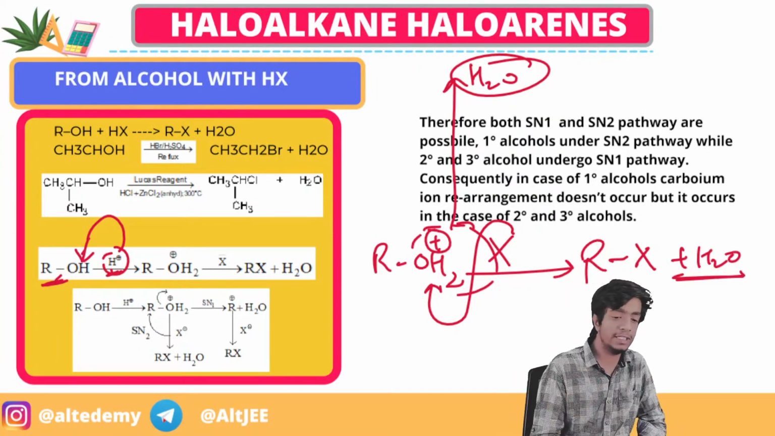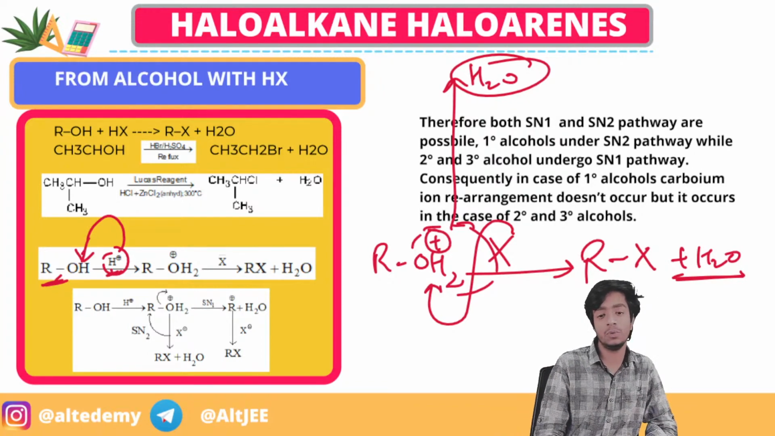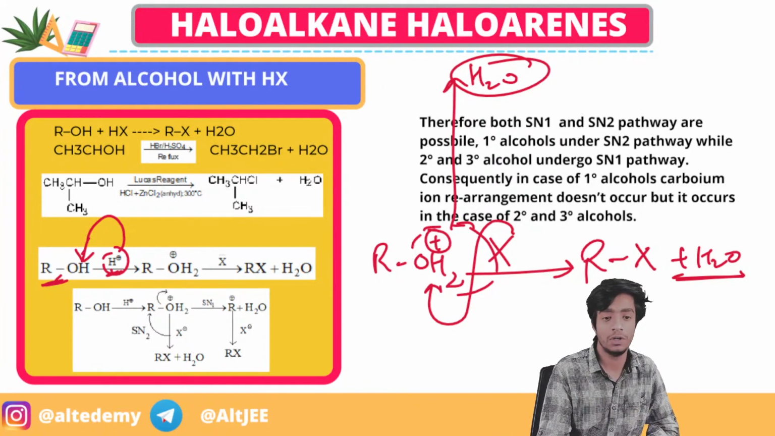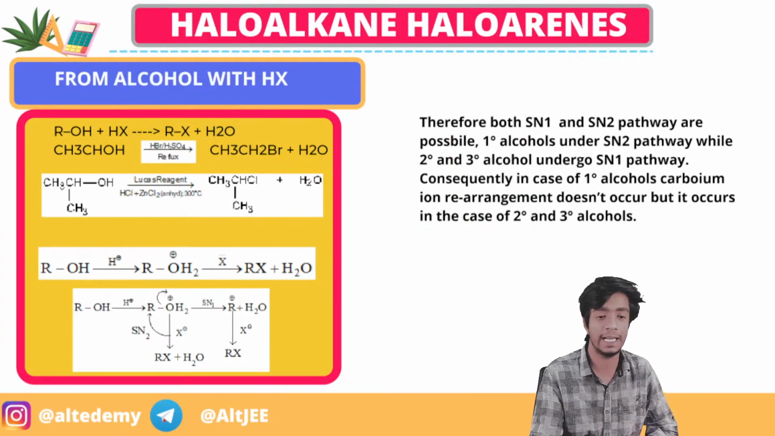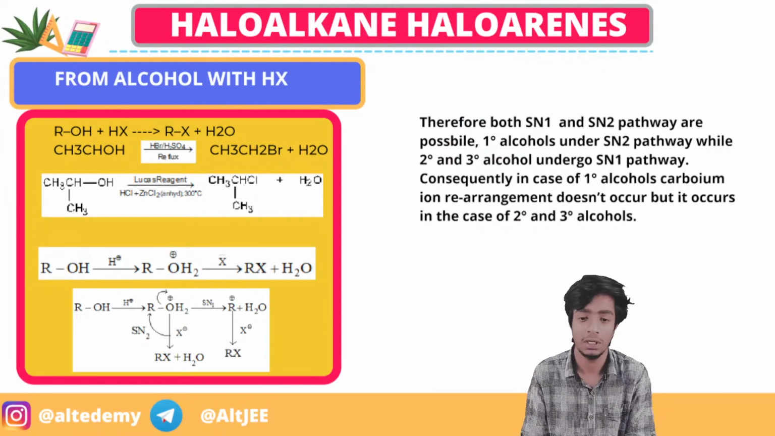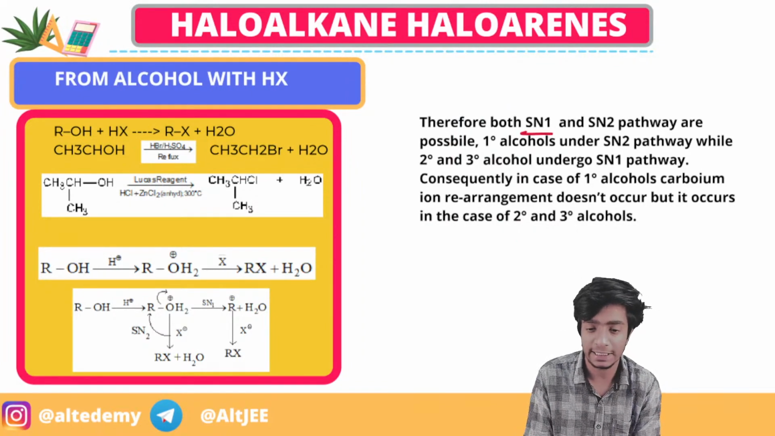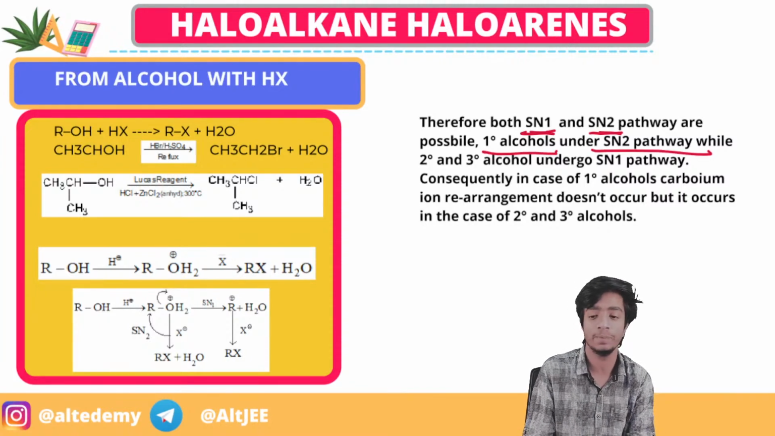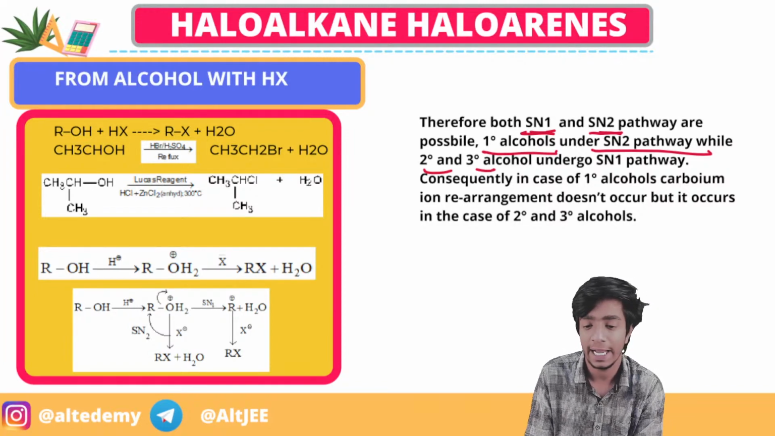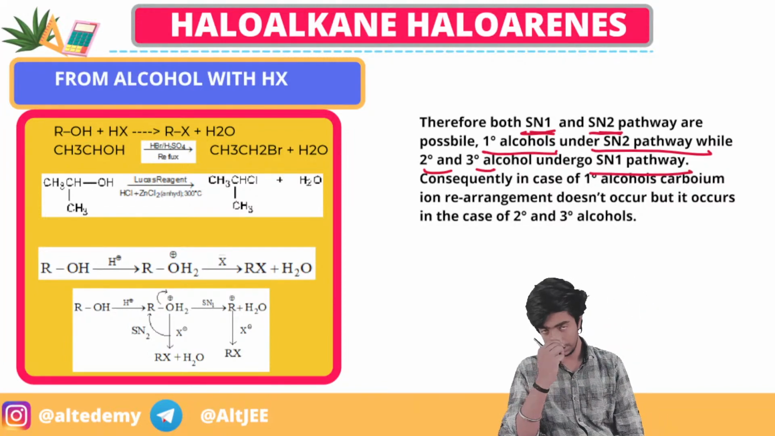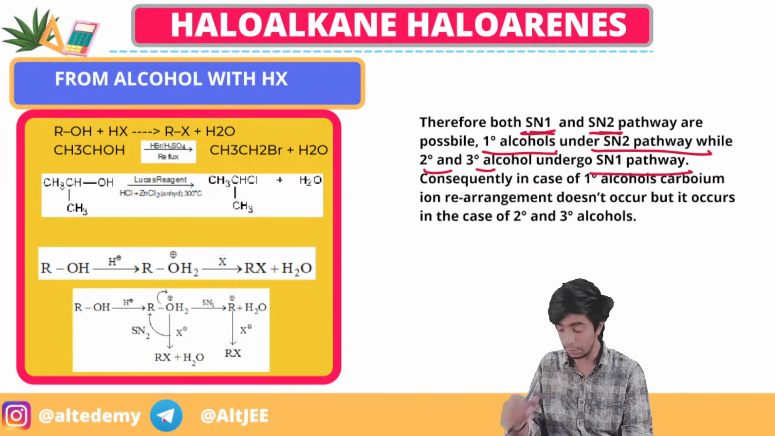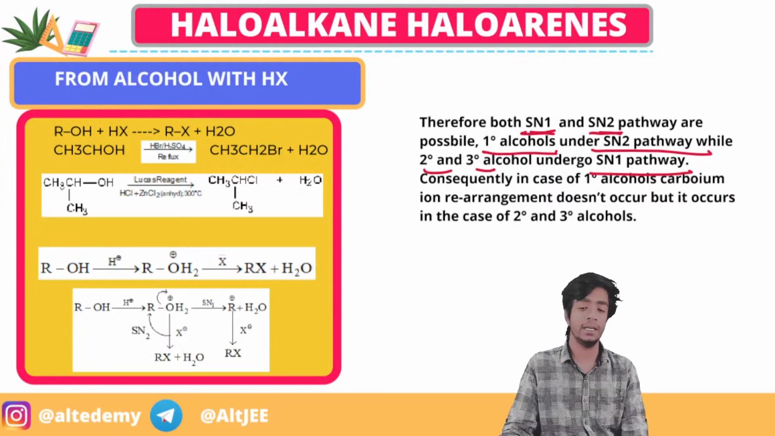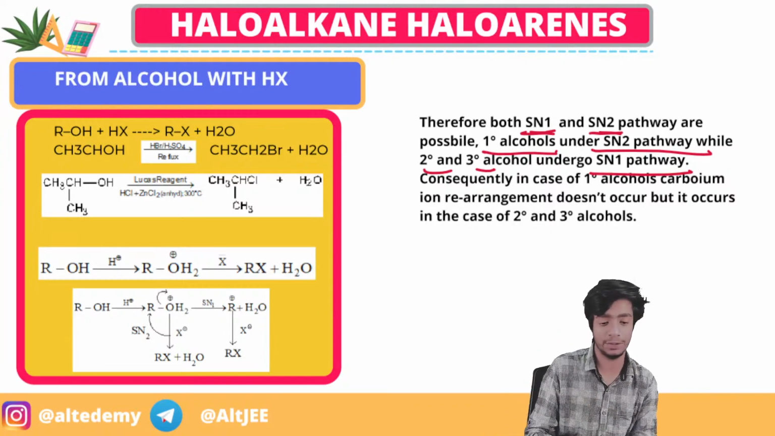So this reaction is an SN2 and SN1 type of reaction. There are two different cases. We have studied about SN reactions in general organic chemistry, right? So both SN1 and SN2 pathways are possible. If it is a 1 degree alcohol, it will go under the SN2 pathway, while 2 and 3 degree will go by SN1. Simple, it is very simple. We have discussed SN reactions in our general organic chemistry.